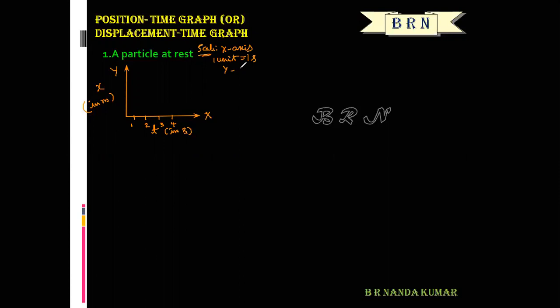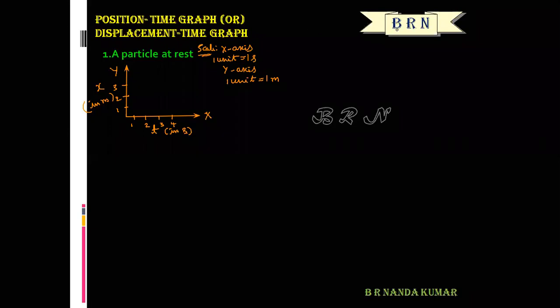And on the y-axis, 1 unit is equal to 1 meter. This is 1, 2, 3, 4, and so on. Suppose a particle is at rest.